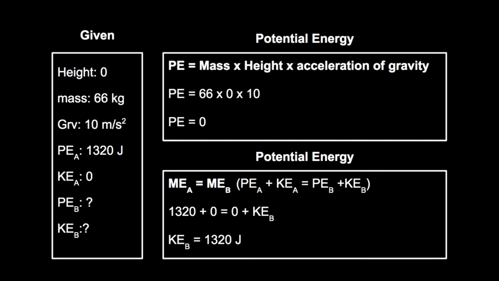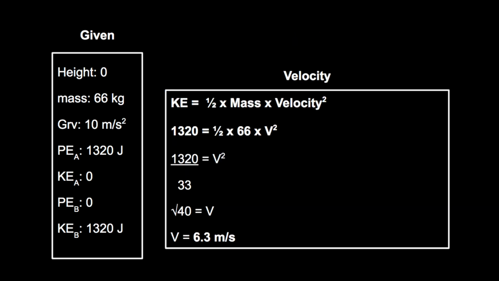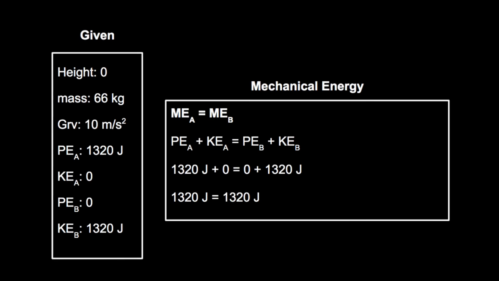We can find the kinetic energy through the formula of mechanical energy, which is potential energy A plus kinetic energy A equals potential energy B plus kinetic energy B. Putting the given information, we can leave the kinetic energy B as KE. After the calculations, the kinetic energy of point B shows a result of 1320 joules. From here, we are able to find velocity using the formula of kinetic energy. We input the given information, then calculating it, showing the result of 6.3 meters per second. From the calculations, it can be concluded that the mechanical energy of point A is equal to the mechanical energy of point B. With the results, it can be proven that the picture shows conservation of energy.